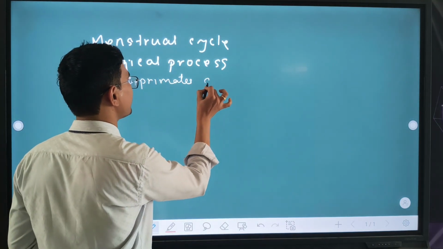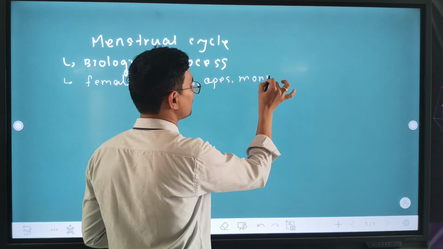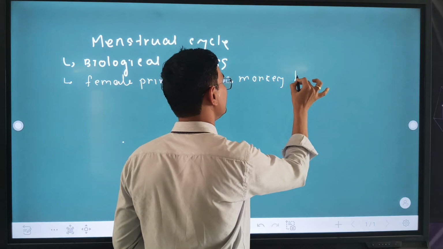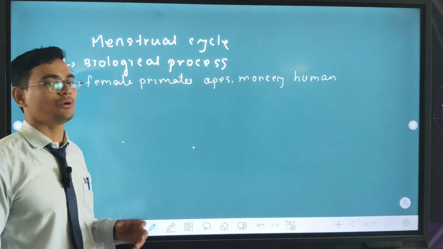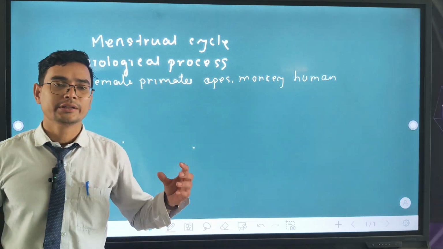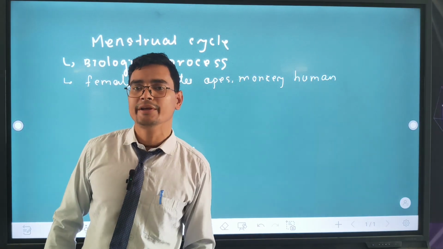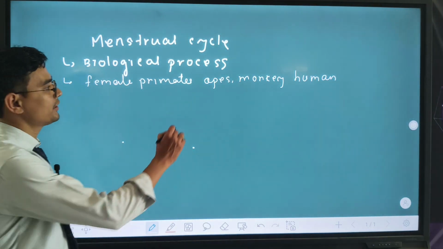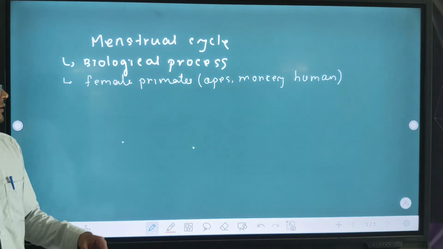Primates means apes, monkeys and humans. These are primates. In reproduction, only primates have one cycle, called the menstrual cycle. Apes, monkeys and humans are primates.